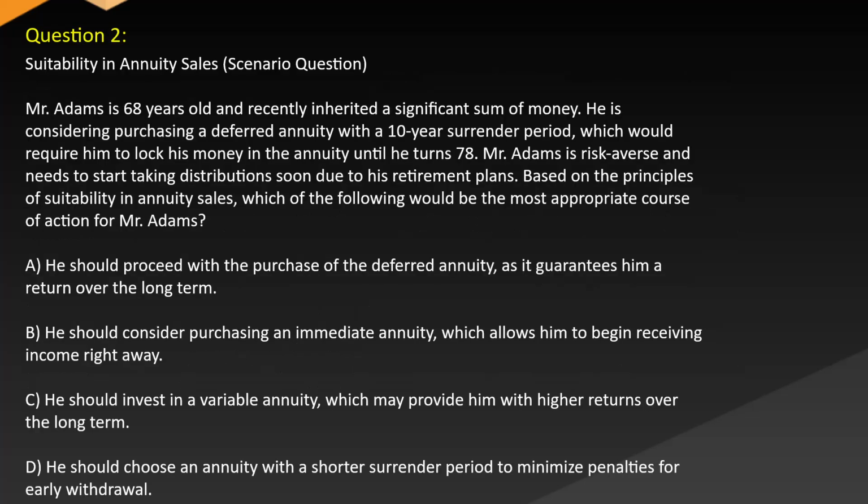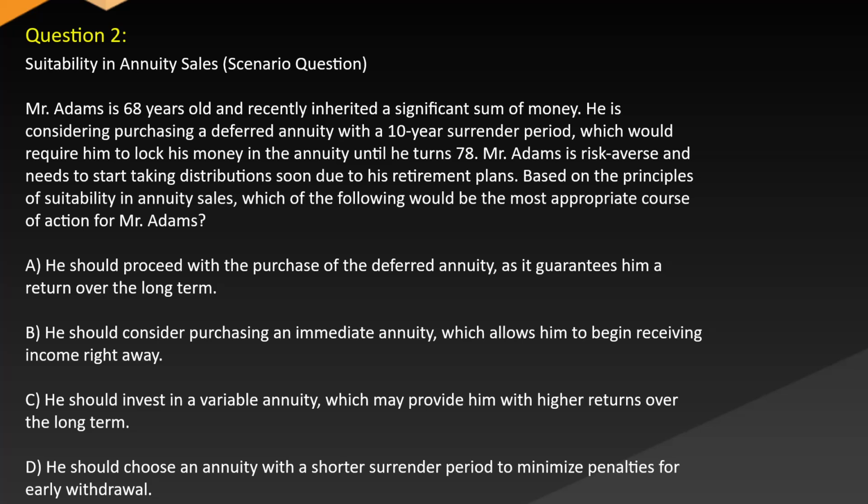Question 2. Suitability in annuity sales. Scenario question. Mr. Adams is 68 years old and recently inherited a significant sum of money. He is considering purchasing a deferred annuity with a 10-year surrender period, which would require him to lock his money in the annuity until he turns 70. Mr. Adams is risk-averse and needs to start taking distributions soon due to his retirement plans.